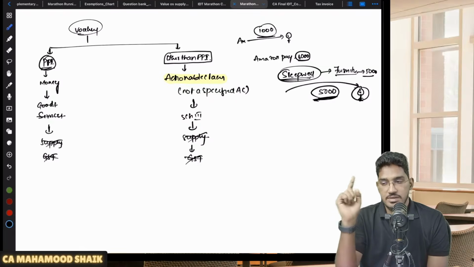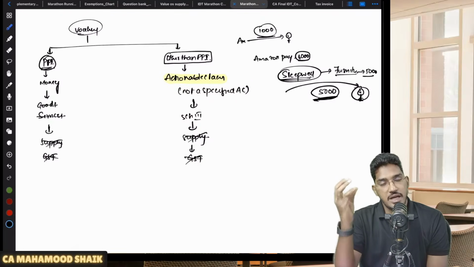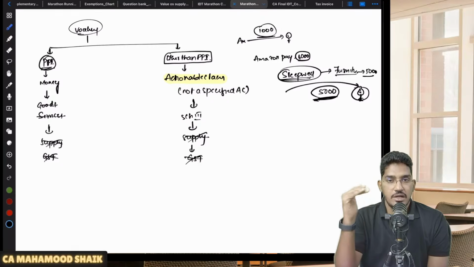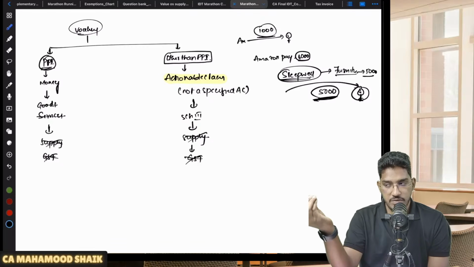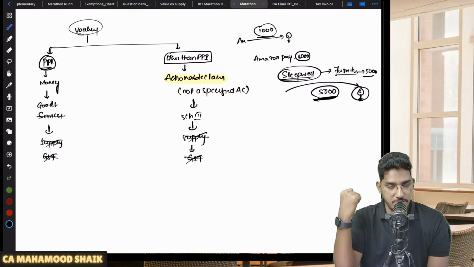So in case of supply of vouchers, that voucher will either fall under a prepaid instrument or it will not be a prepaid instrument. If the voucher is a prepaid instrument, then it will be equal to money. If it is money, it is neither goods nor services. Then there is no question of invoking the supply here. There is no GST applicable here.